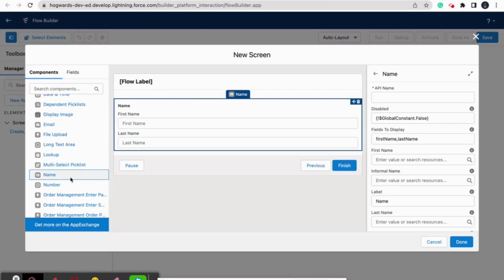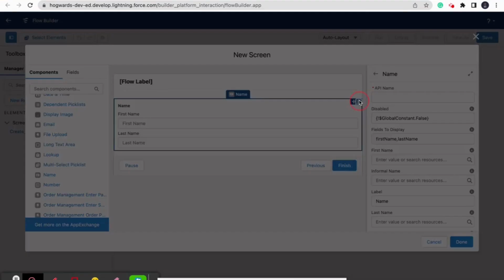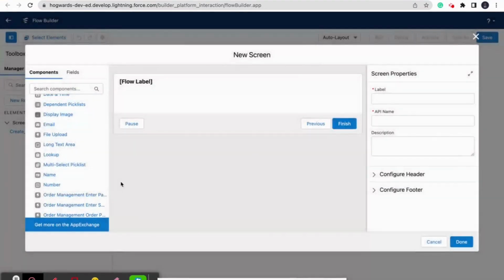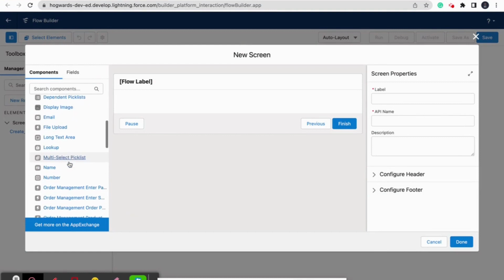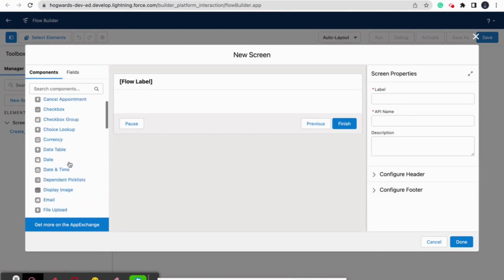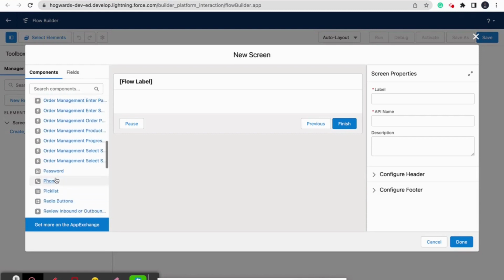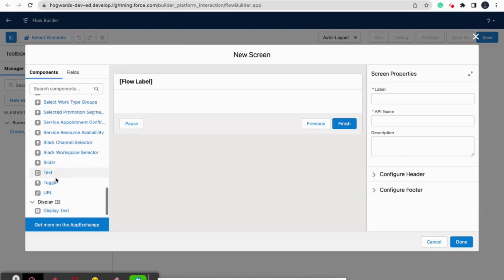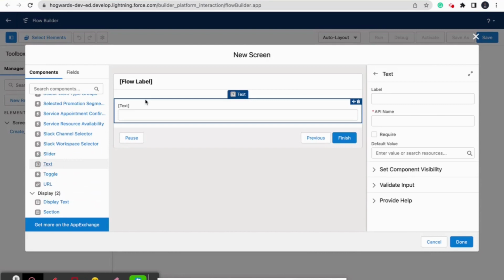We don't want the name field to be added this way; we will just pick a text field. The label will be name, and we require this value.